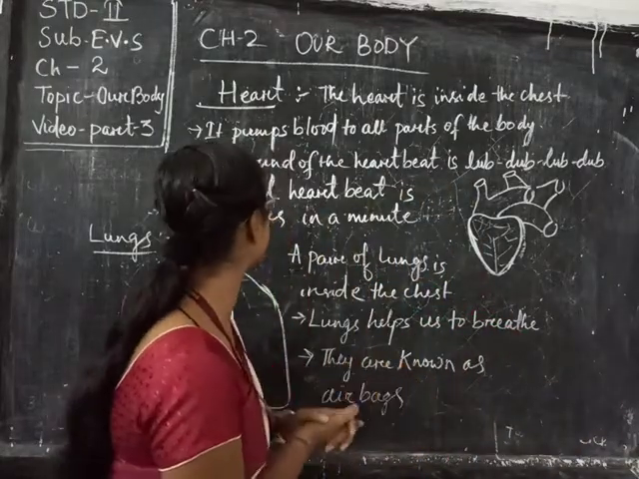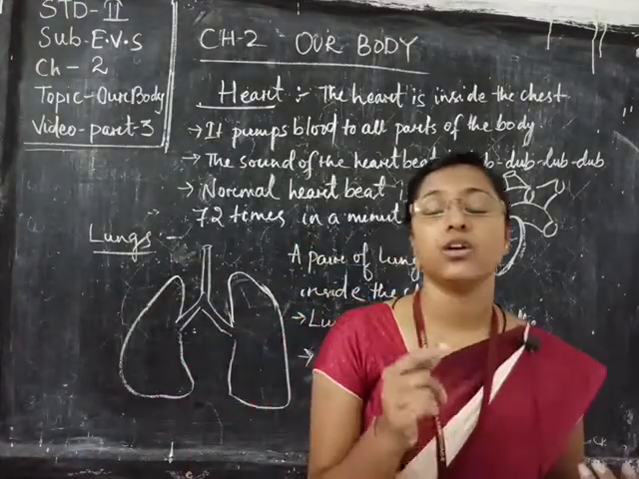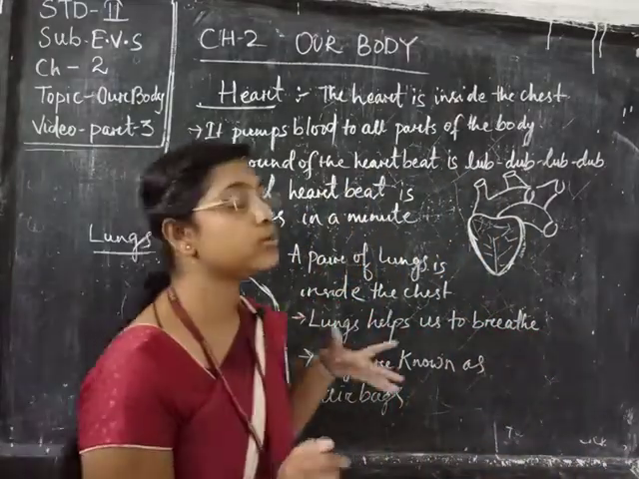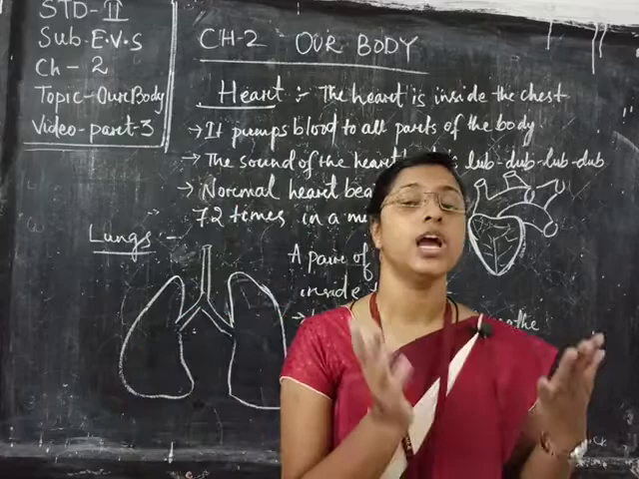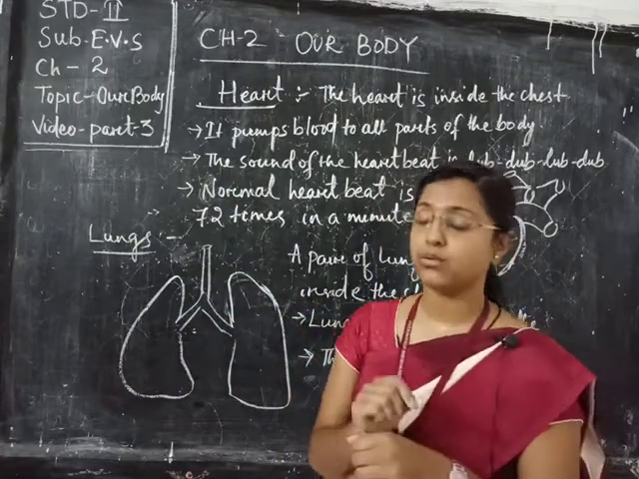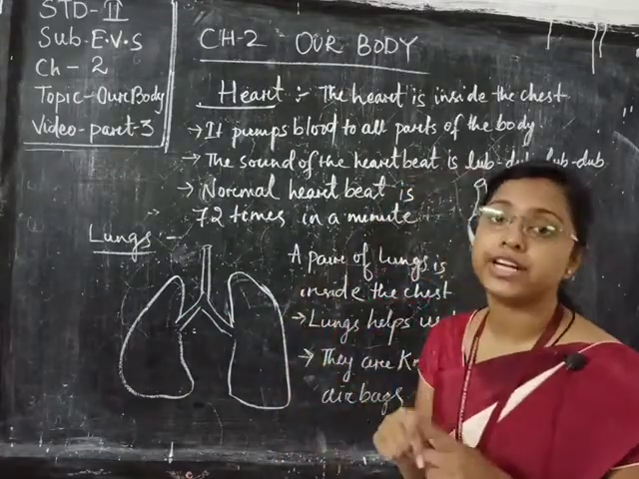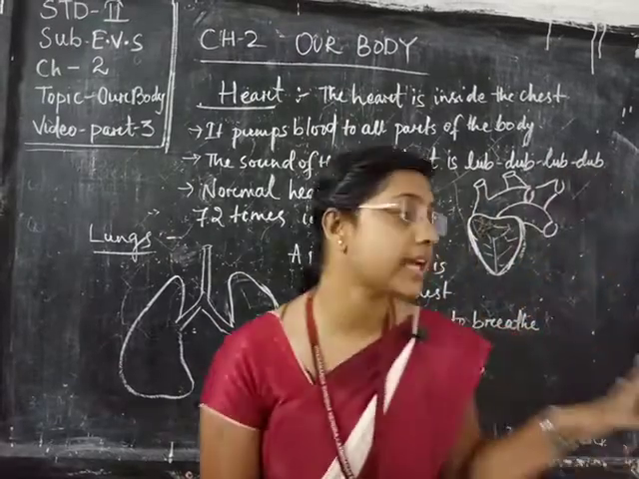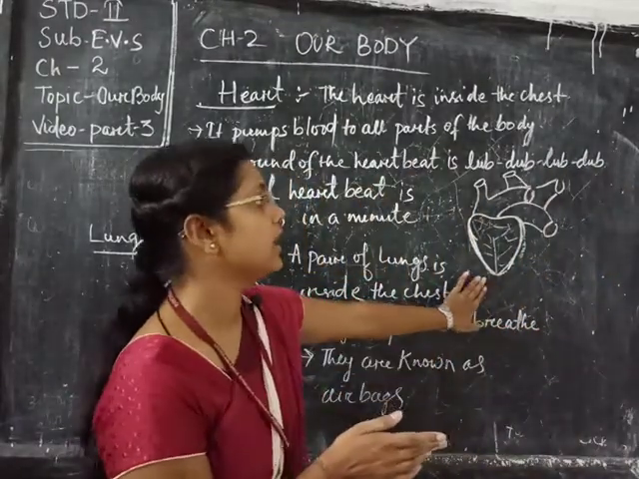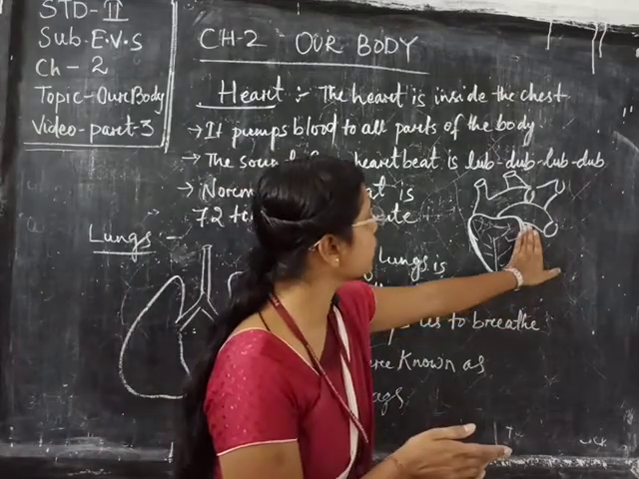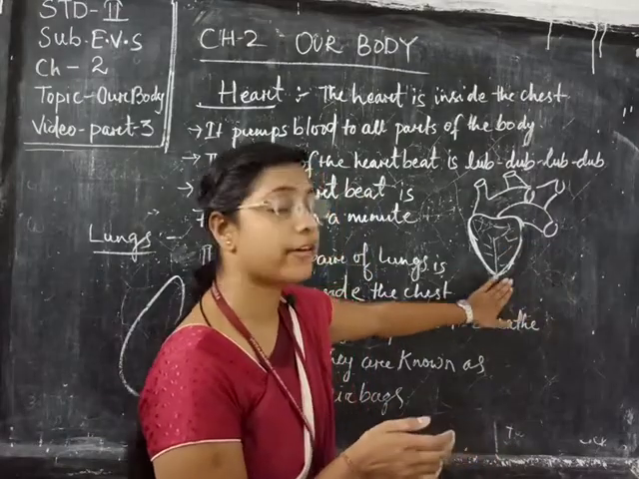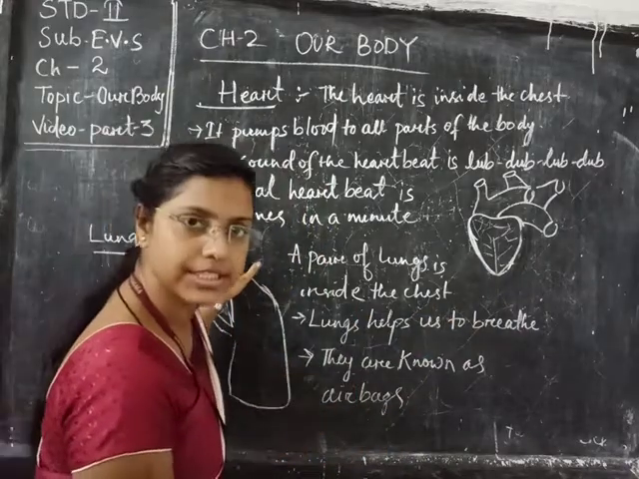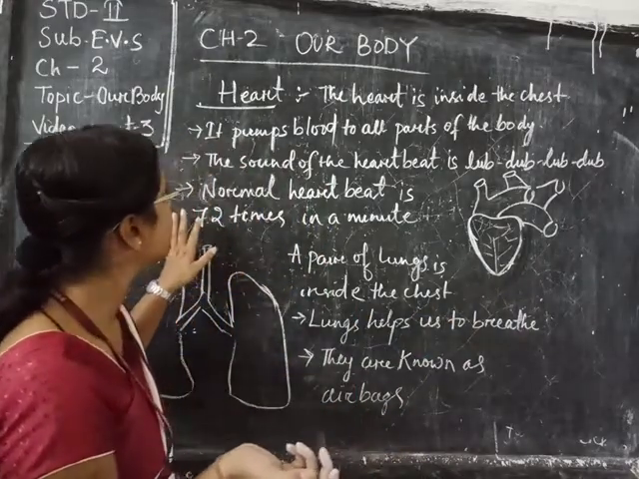And the normal heartbeat is, in a minute your heartbeat is 72 times. When you hear the heartbeat and count for 1 minute, it beats 72 times. And what is the diagram of the heart? It looks like this. You can draw this. It is very easy. So this is another internal organ, the heart.